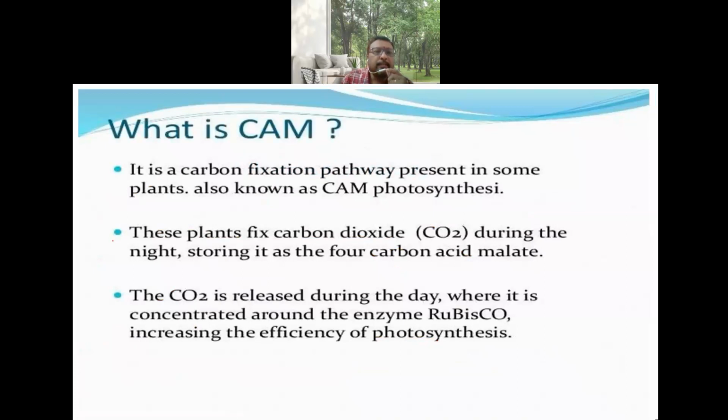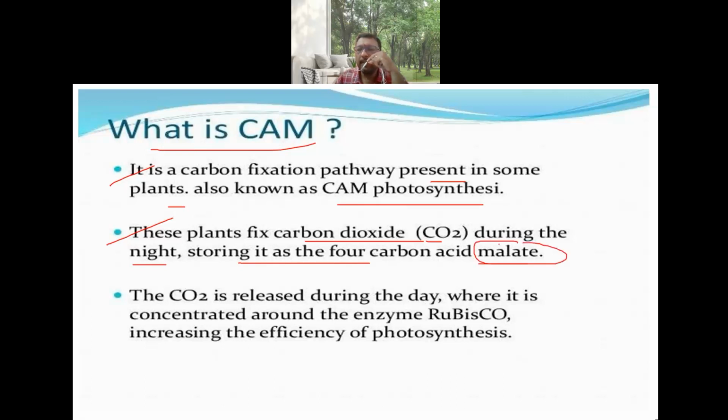Okay, so what is CAM actually? You can say that it is a carbon fixation pathway present in some plants, known as CAM photosynthesis. So these plants fix carbon dioxide during night time. Earlier we saw that in C3 plants or C4 plants, carbon dioxide fixation normally occurs during daytime. Here, these plants fix the carbon dioxide during the night time, and it is stored in the form of a four carbon compound, that is malate or malic acid.